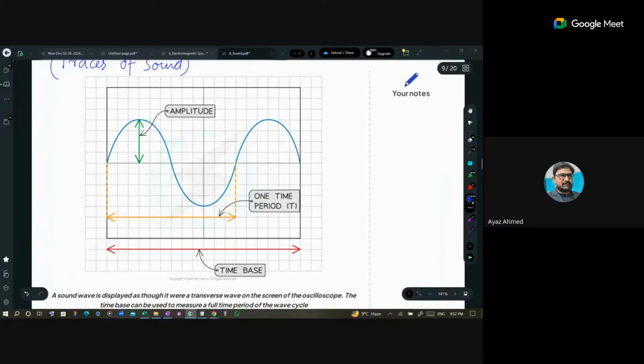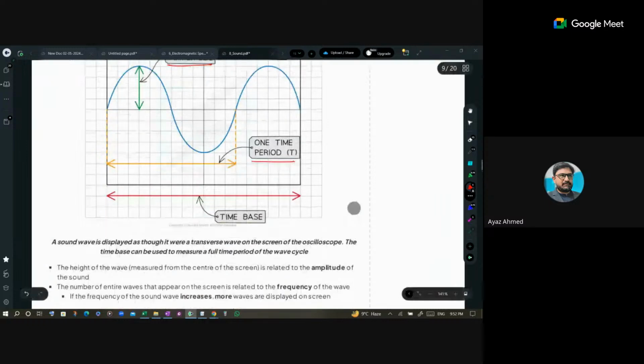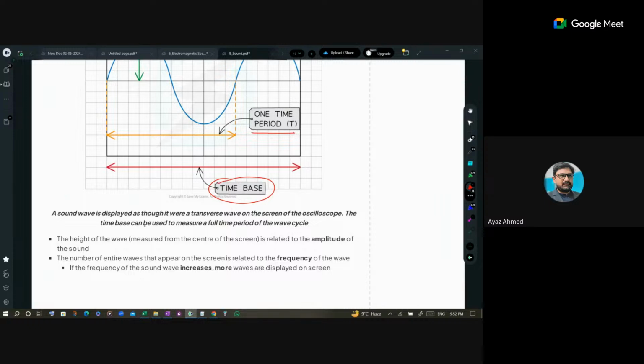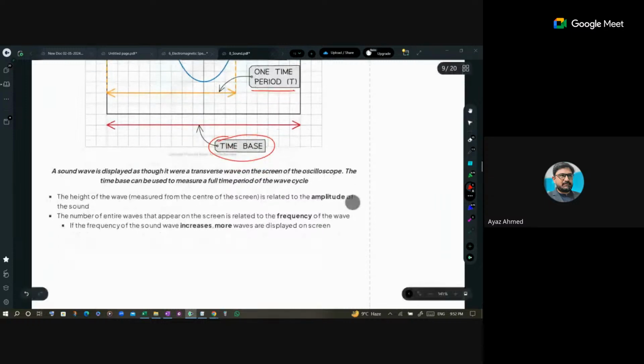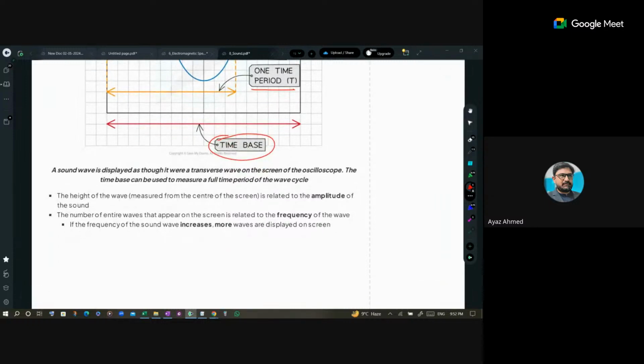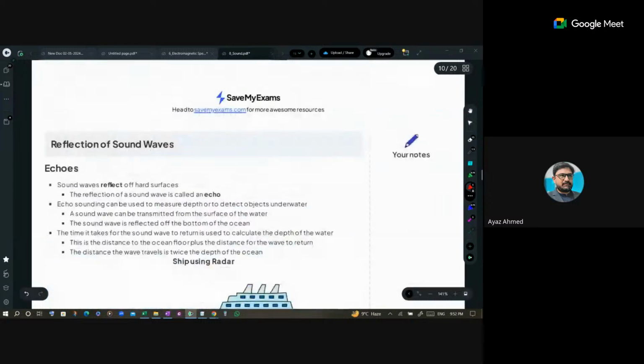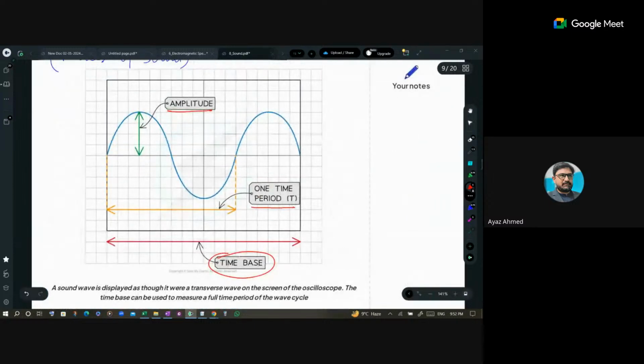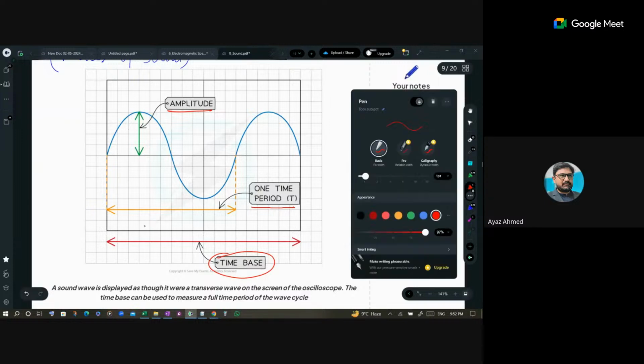Now this trace tells us some important information. This is amplitude, this is its time period, right? Because time is given to us, the time base of that wave is given to us. So we can predict frequency also. ठीक है, frequency mean if we get time period we can get frequency. So if the waves are closer to each other, for example, I can draw a wave by myself.